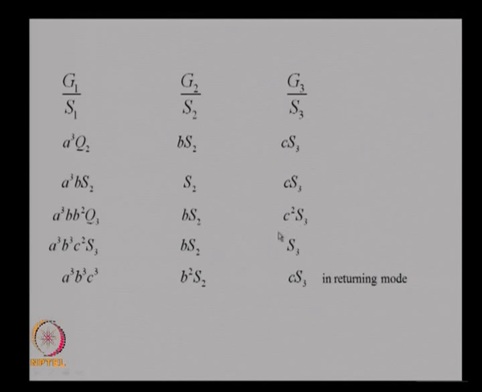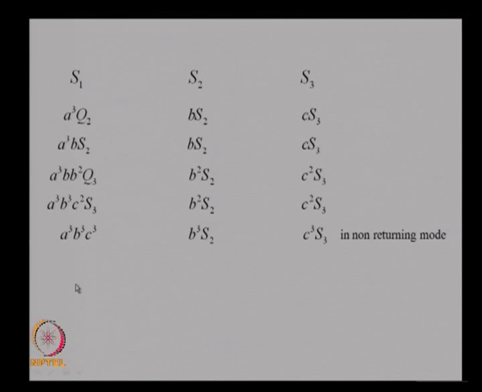So, this will be transferred here. When you transfer this, you get a cubed c squared S3. This remains as it is, you go back to S3 here, that is returning mode. In the returning mode you get a cubed b cubed, then you use the rule S3 goes to C and you get this string.